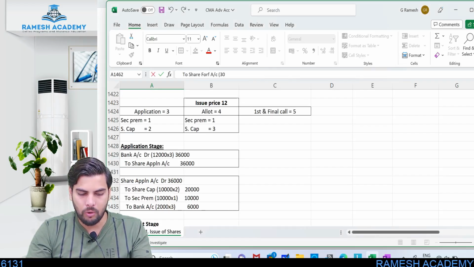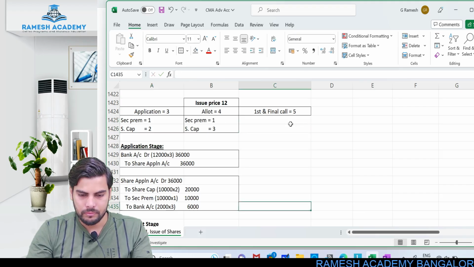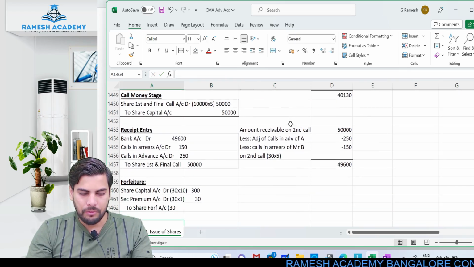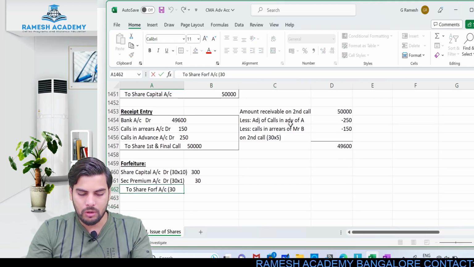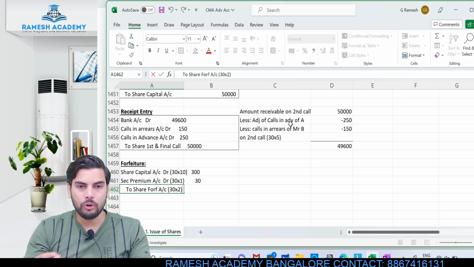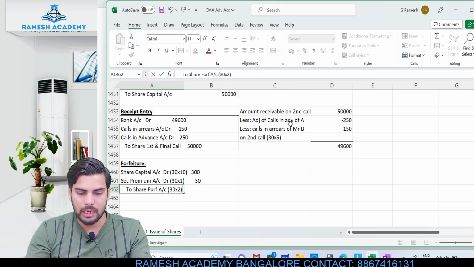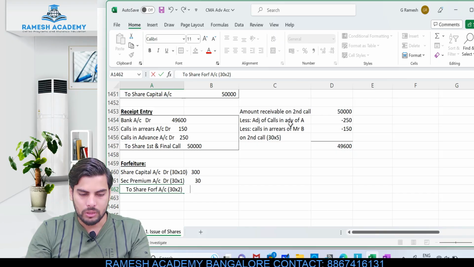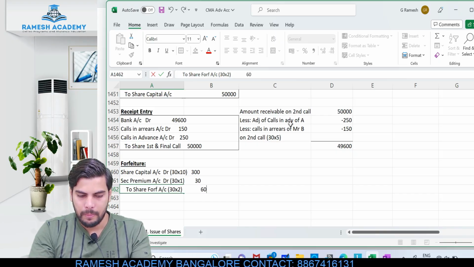Okay, so here if I want to pass the entry for forfeiture, I require the amount which has already been received. It would just be 2. That securities premium in the application stage has already been received. You need to ignore it completely, in the debit aspect as well as the credit aspect. Okay, so this would be 60.